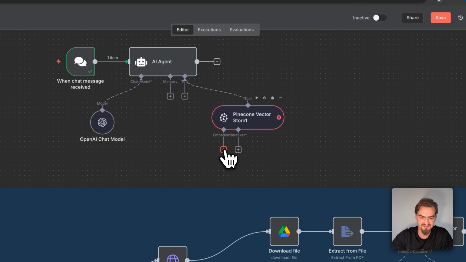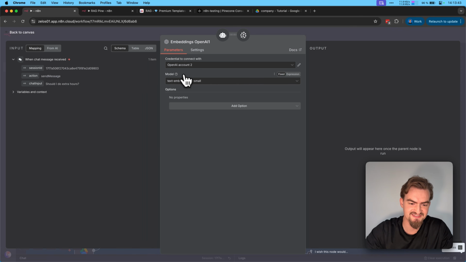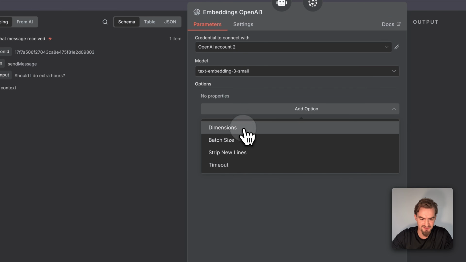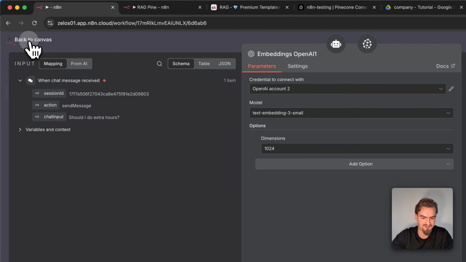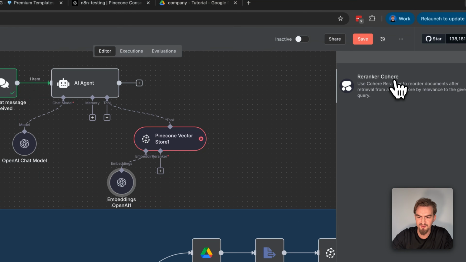Then you select the plus icon under embedding and select embedding OpenAI. Here you simply select the same model that we selected previously, text embedding 3 small, and click add option and select here dimensions and select here 1024. Then you go back to canvas and click the plus icon under re-ranker and select the re-ranker Cohere.